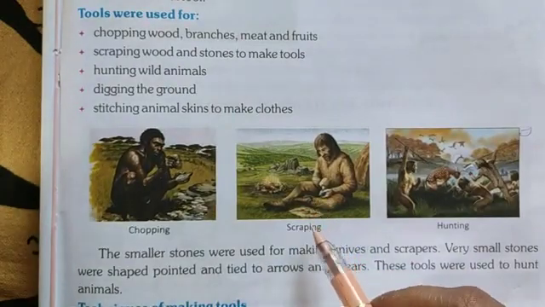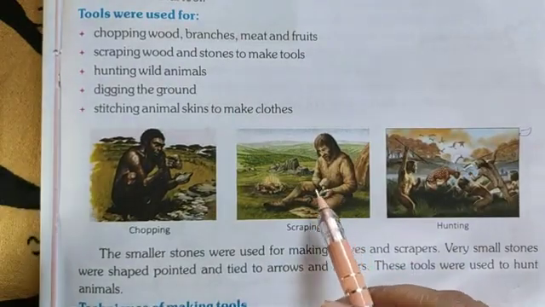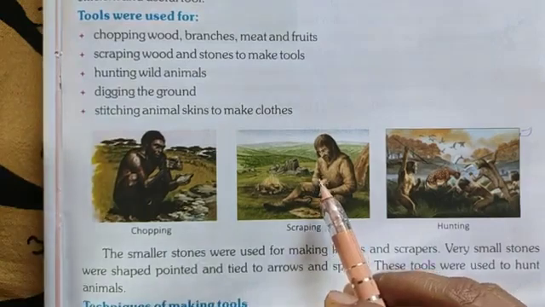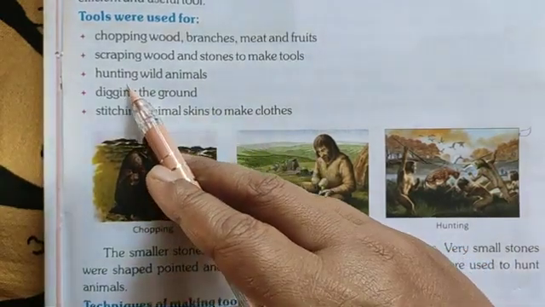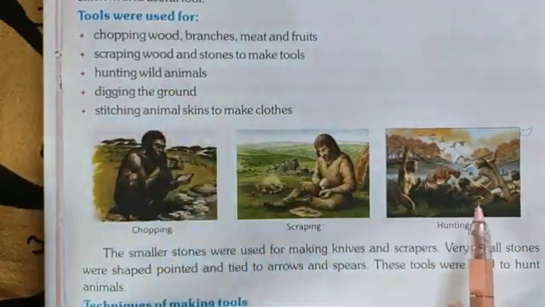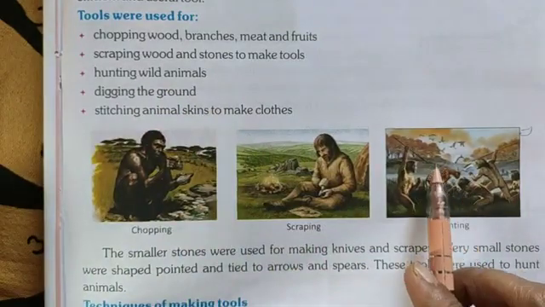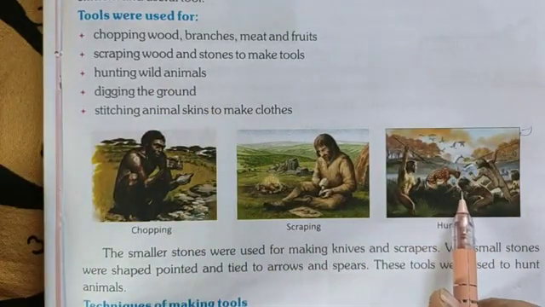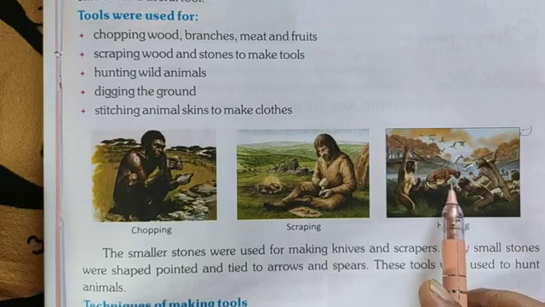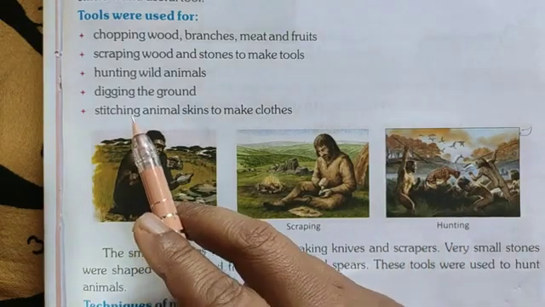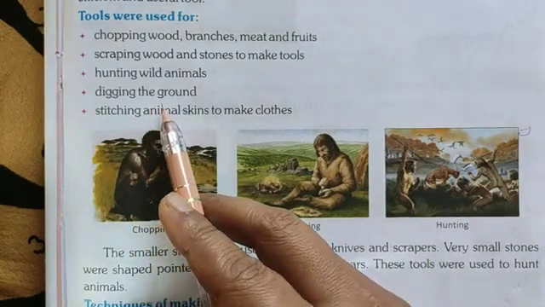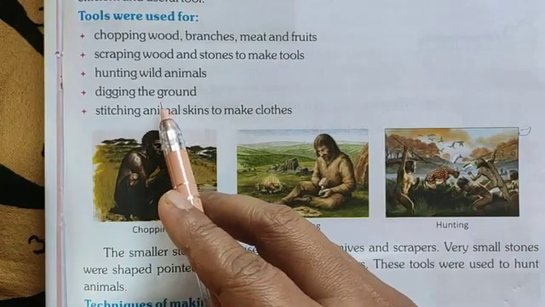With the help of scraping, they shaped wood and stones. Next is hunting wild animals. See, in this picture you will see how the early man hunted animals. Now digging the ground, they dug the ground also with the help of stones.